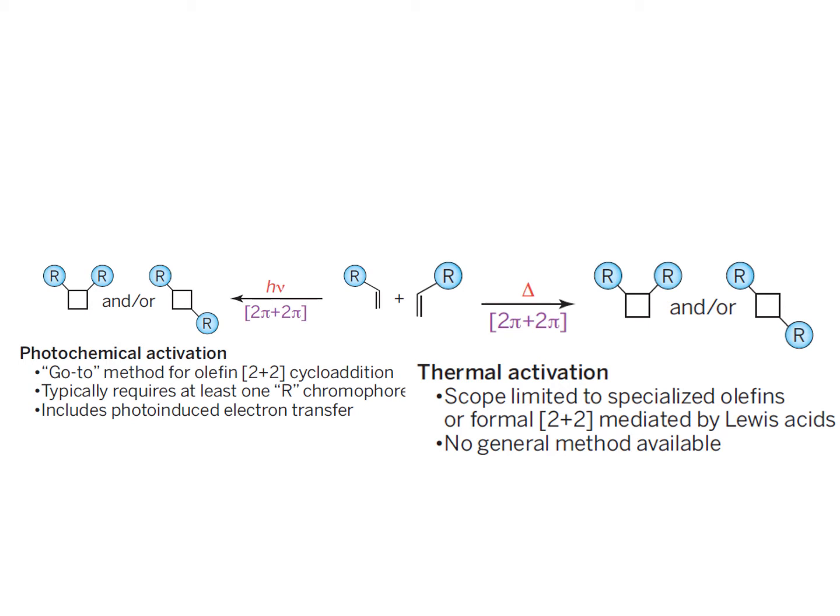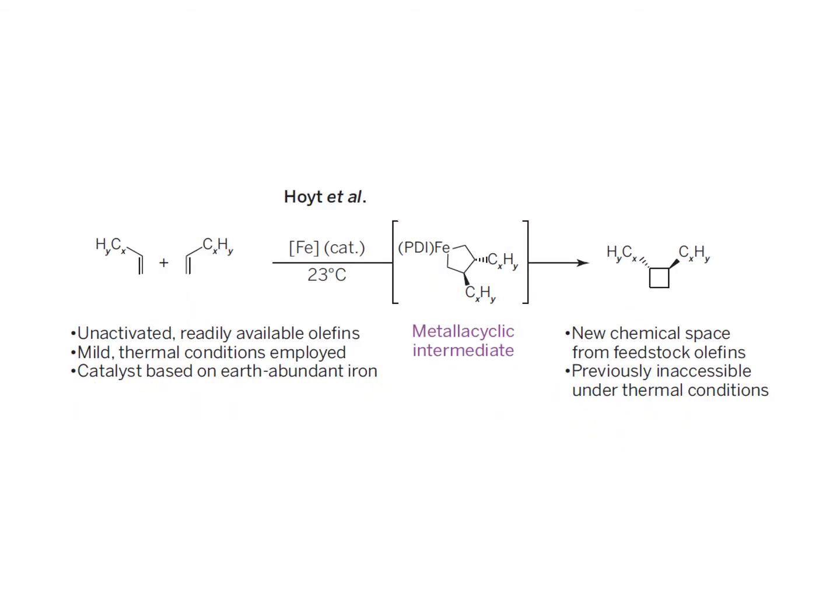The thermal activation, on the other hand, requires much less if it is a 4+2 reaction, but if it's a 2+2 reaction, it requires very high energy, or it requires a Lewis acid for catalysis. In a recent paper in 2015, Hoyt and Paul Chirik have shown that they can do a 2+2 cycloaddition reaction of unactivated, readily available olefins.